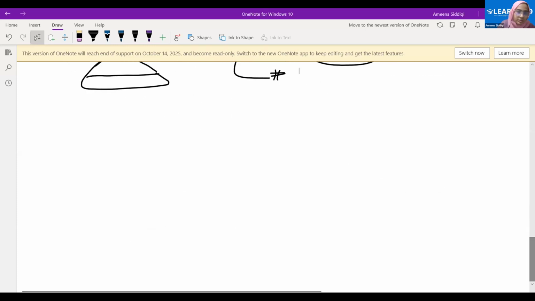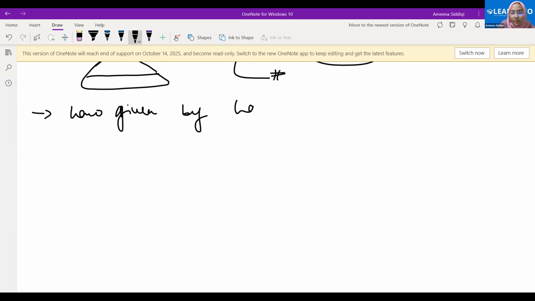Coming on to the next, this law was given by Lavoisier in 1774. Okay, this law was given by Lavoisier in 1774.